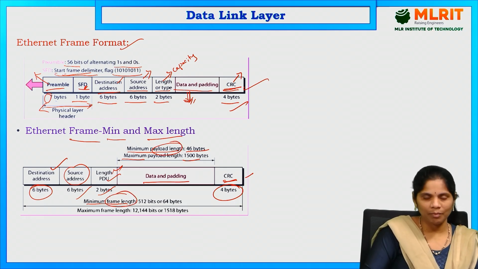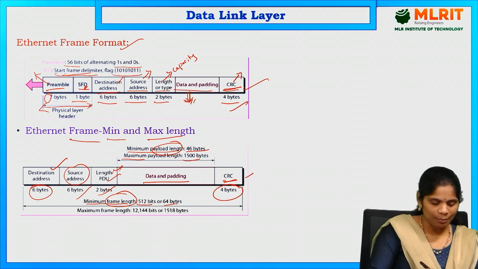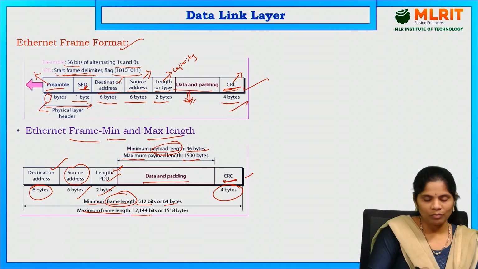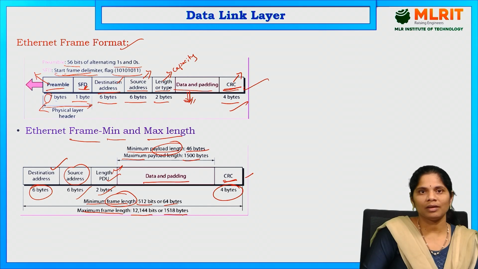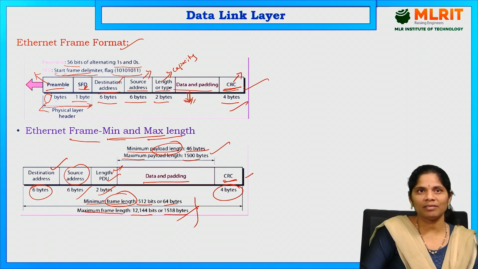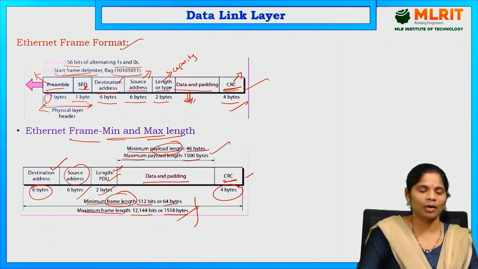Minimum frame length is 512 bits or 64 bytes. And maximum frame length is 12,144 bits or 1518 bytes. That is about the frame length. This is the payload length. This is the frame length. This is the minimum and maximum length of the payload and frame length. This is all about the Ethernet frame format.